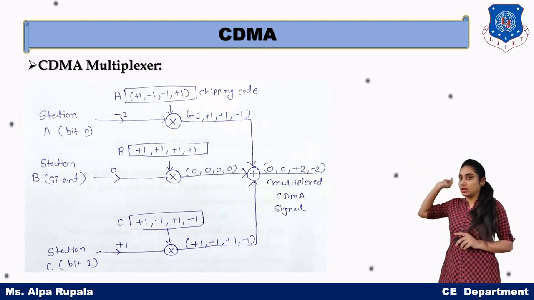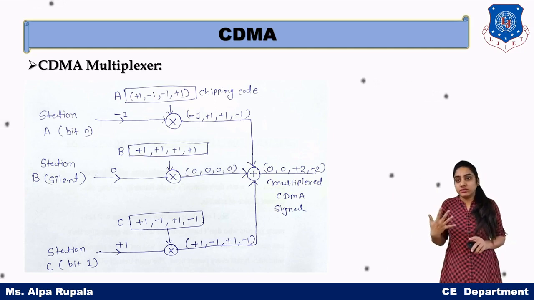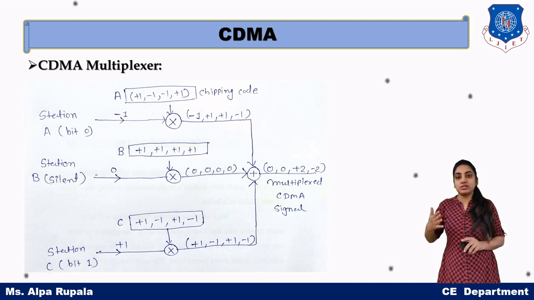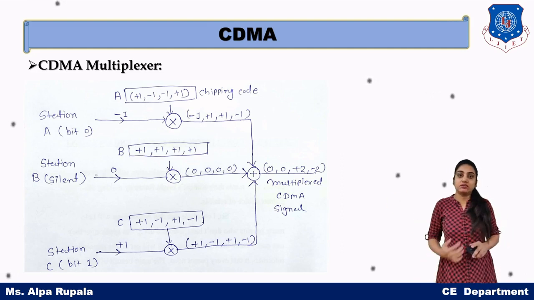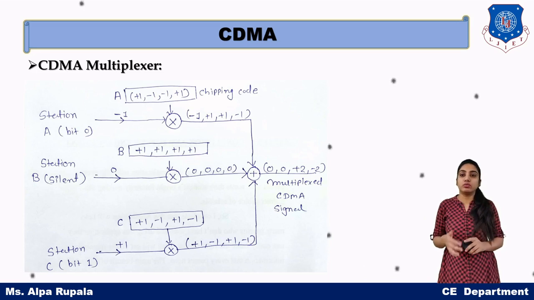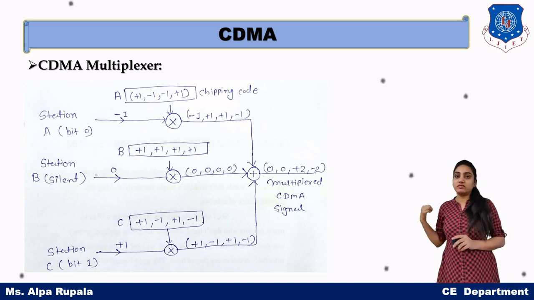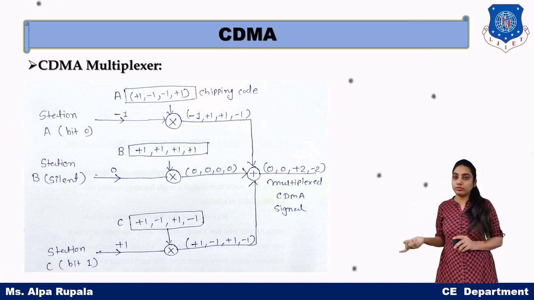You can see it in the diagram. Now station B wants to be silent, so its representation is 0, and multiplying 0 with any number gives 0. So that is the output. Station C wants to send bit 1, so the representation is +1, and multiplying it with the chipping sequence gives the output.